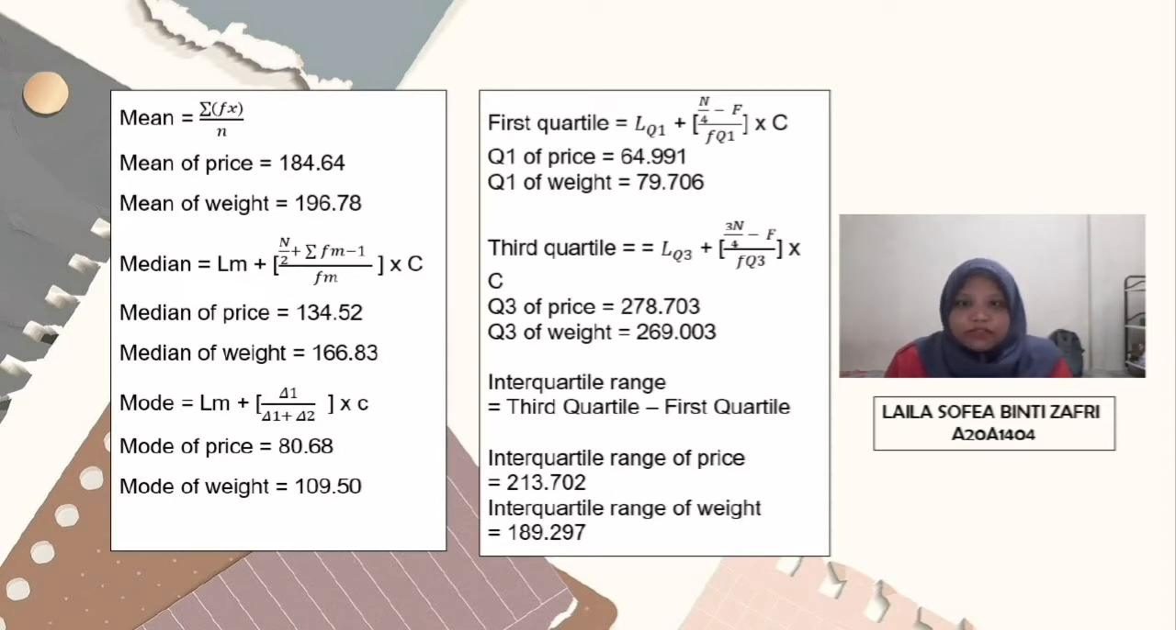The first quartile for price is 64.991, while weight is 79.706. The third quartile of price is 278.703, while weight is 269.003. The interquartile range for price is 213.702, while weight is 189.297.